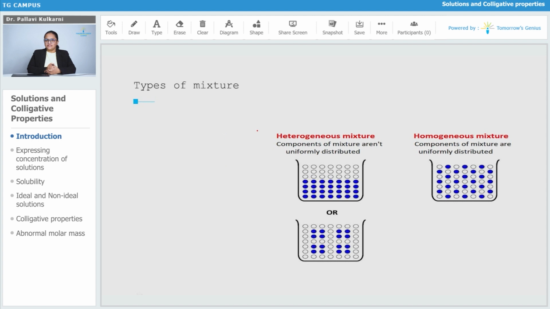In case of a heterogeneous mixture, the components of the mixture are not uniformly distributed in the mixture, just like you can see here in this image. So a heterogeneous mixture can be of this type. Components of the mixture are not uniformly distributed here, or it can be of this type also. But on the contrary, in case of homogeneous mixtures, the components of the mixtures are uniformly mixed into each other, uniformly distributed throughout the mixture. So this is the uniform distribution of the constituent particles you can see here.